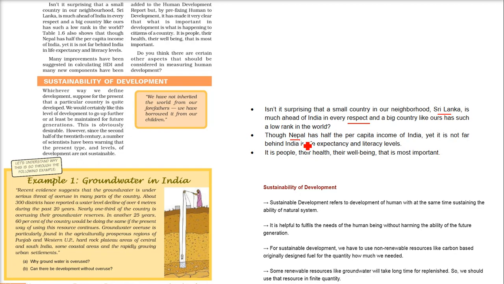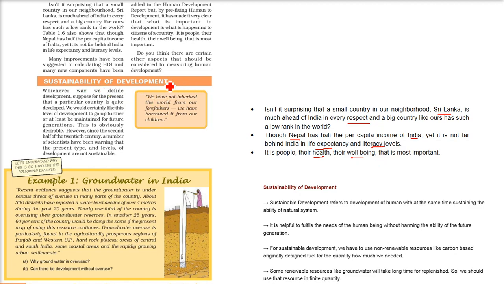Though Nepal, as we just indicated, has half the per capita income of India, it is not far behind India in life expectancy and literacy levels, as I just showed you. So it is the people, the citizens, their health and their well-being, which is more important. Now we need to discuss the sustainability of development.